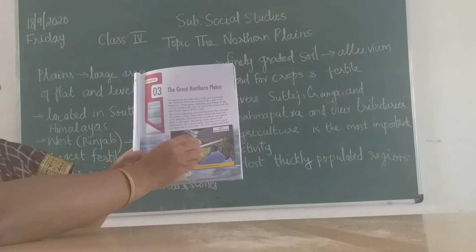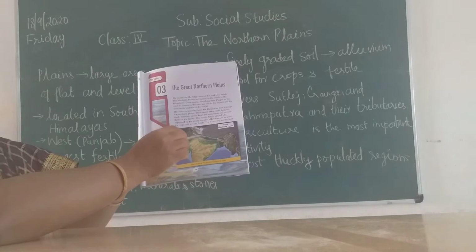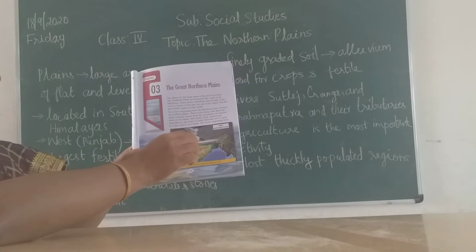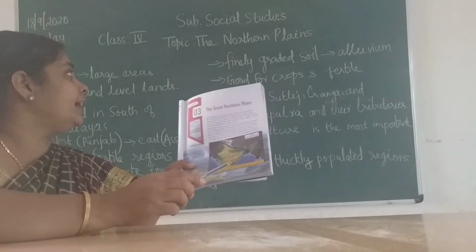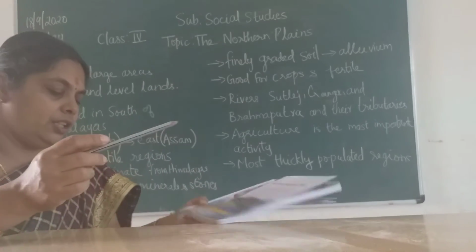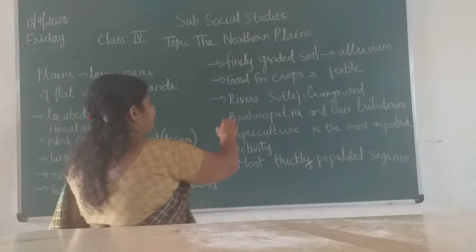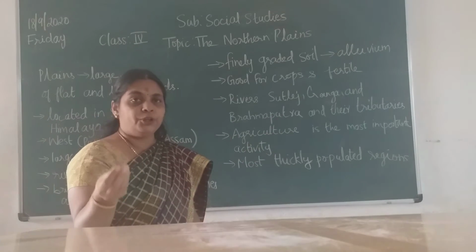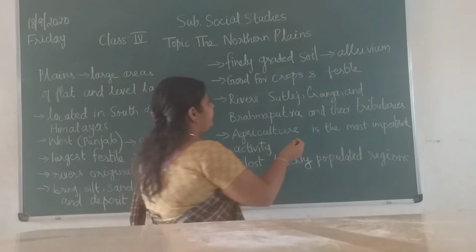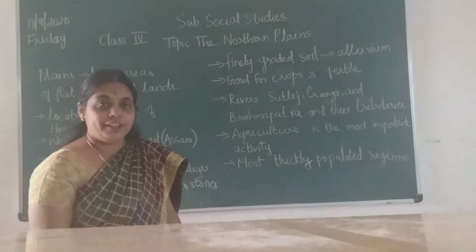All this gets deposited along the path of the river. Where the river flows, you get the deposits. So you get a finely graded soil, children. It is a very good quality soil, that is called alluvium. The soil is called alluvial soil.